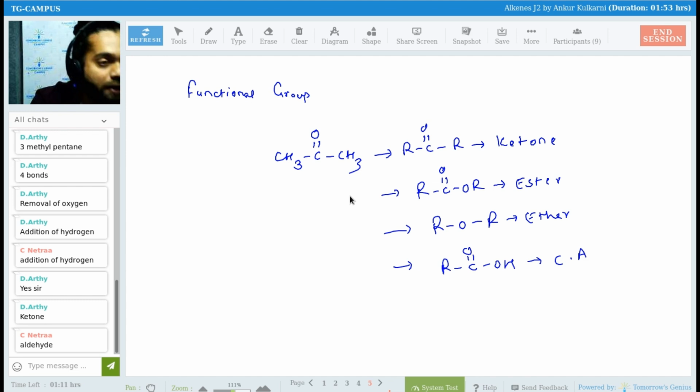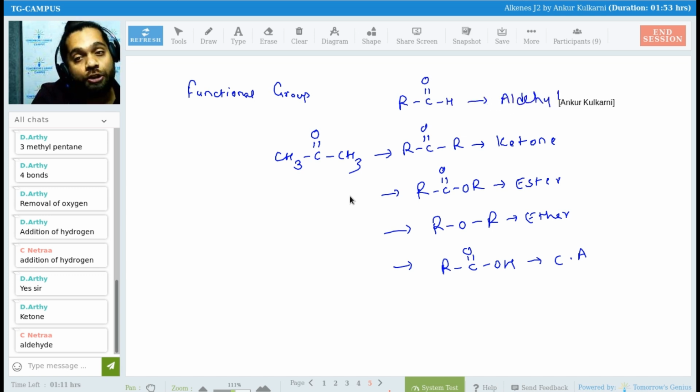Who else? Netra has given me aldehyde. Yes, Netra. What is an aldehyde? C single bond H and double bond O. Nice. Okay, so R, C double bond O and H. Perfect. This is our aldehyde.